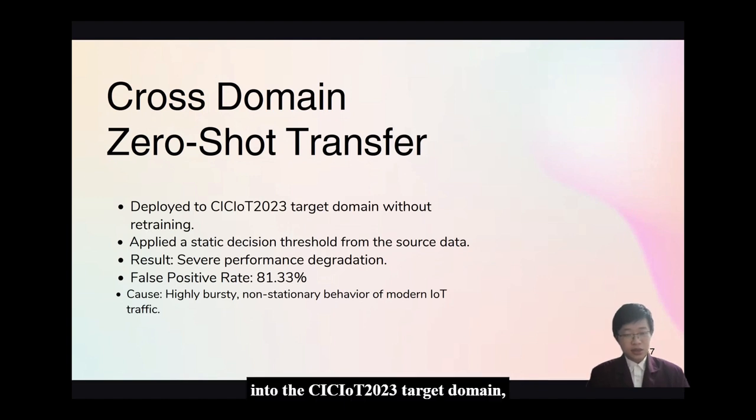Deploying zero-shot into the CIC-IoT 2023 target domain, meaning we didn't let the model retrain or adjust its neural weights, was our next step. The result was catastrophic. Using a static anomaly threshold carried over from the legacy data, our false positive rate exploded to 81.33%. Because modern IoT traffic is highly irregular and bursty, the system essentially panicked, flagging almost every piece of normal IoT traffic as a hacker.